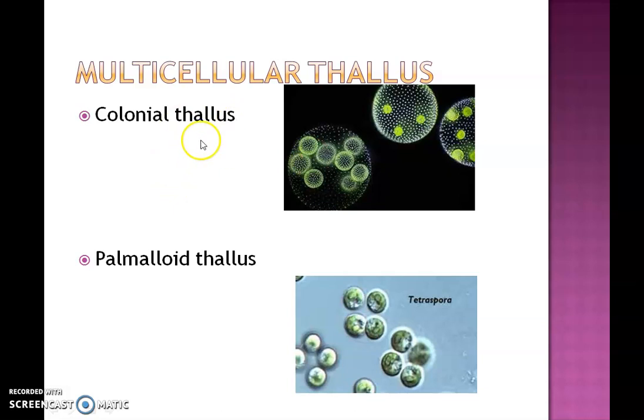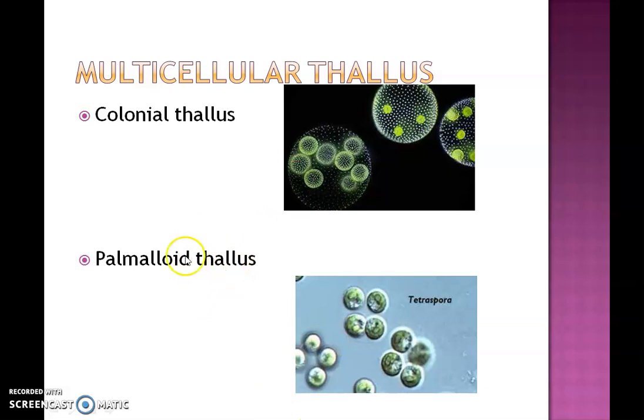So in colonial forms, independent organisms or cells are loosely grouped into aggregations or colonies. It may be spherical, flat or filamentous. It may be motile or fixed, and in several colonies they have a fixed number of cells in each colony and there is a clear division of labor among cells, and they are called coenobia.